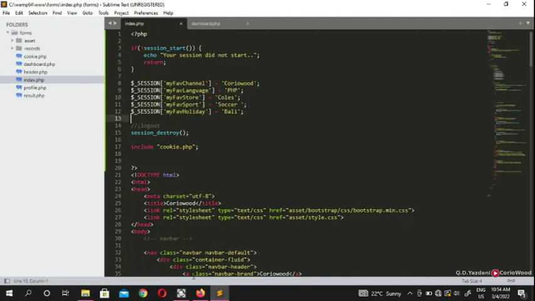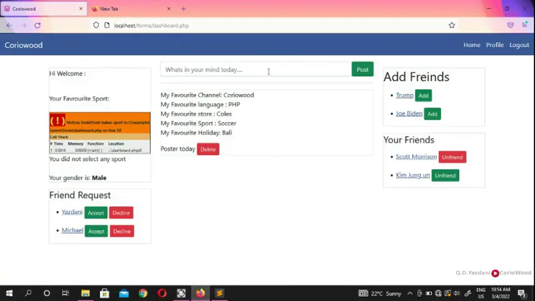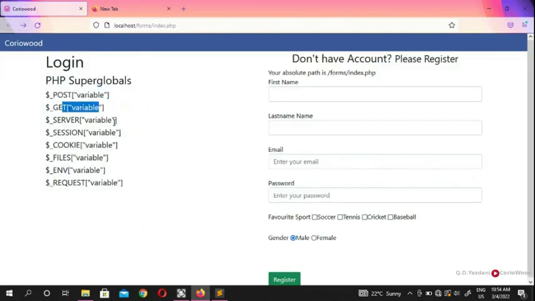In future videos, we're going to complete all these sections, and we're going to complete the profile, then show you the forms, what sort of forms are here in the profile. We're going to show you everything about the profile. So by now you should know everything about the superglobals like post and get, and you should have a very good command of server. Now we showed you the session, and you know the cookie. Once we go on here,